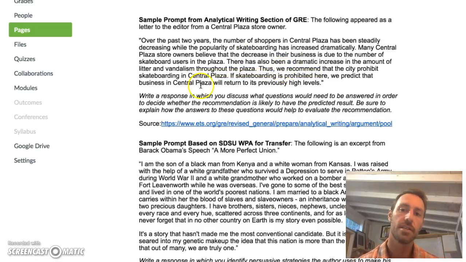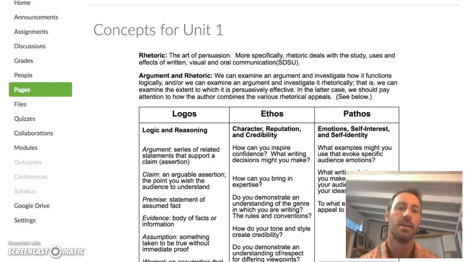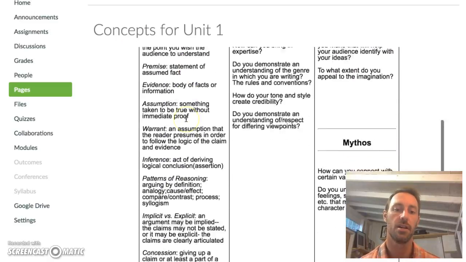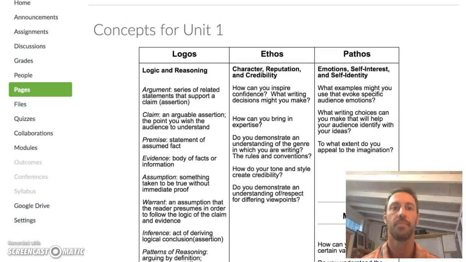In this first example, from the GRE, we can see that they're looking for us to examine argumentation, but more specifically, they want us to look at the logic and the reasoning that's embedded in arguments that are being built. And so in this case, they're really asking us to concentrate on this column, the logic and reasoning column. And I'll give you an example of that.